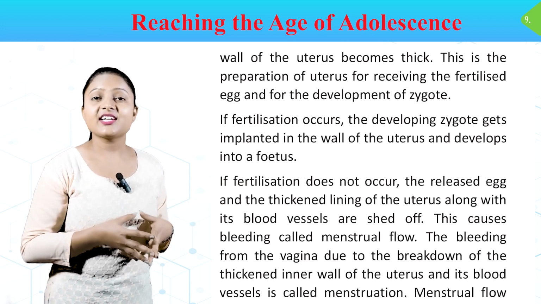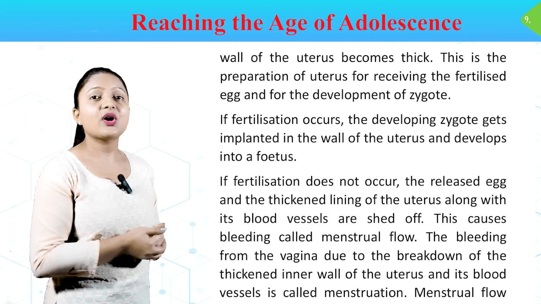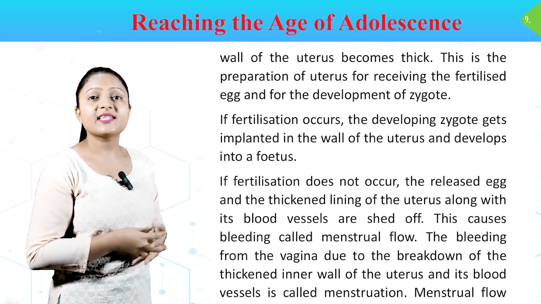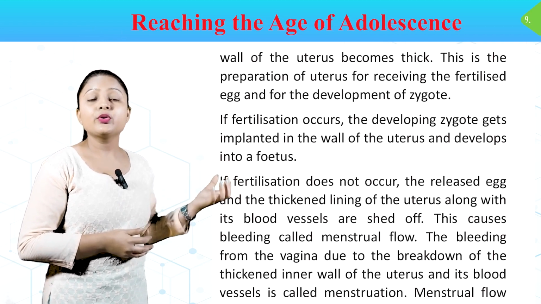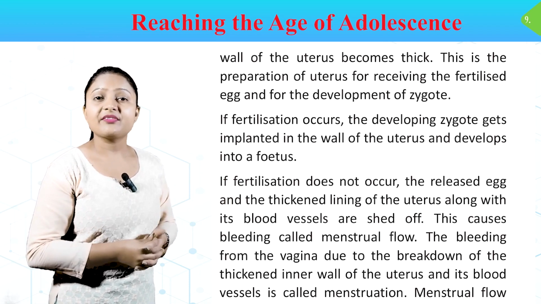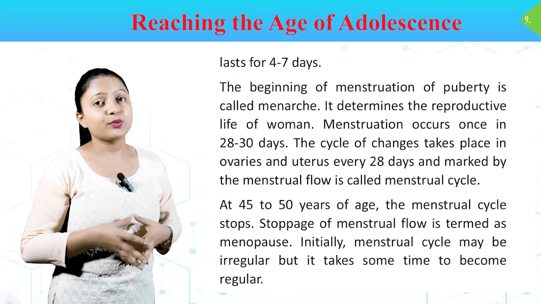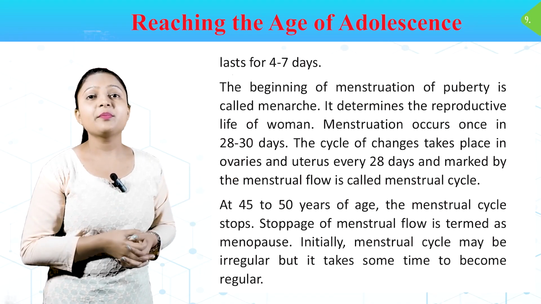If fertilization does not occur, the released egg and the thickened lining of the uterus along with its blood vessels are shed off. This causes the bleeding called menstrual flow. The bleeding from the vagina due to the breakdown of the thickened inner wall of the uterus and its blood vessels is called menstruation. Menstrual flow lasts for 4 to 7 days.